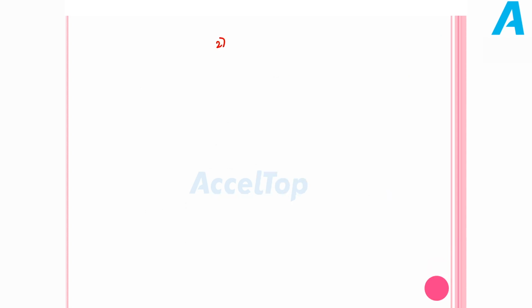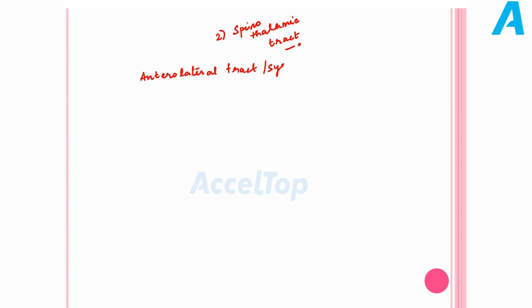So the second tract we are going to see is the spinothalamic tract. It is also called the anterolateral tract or anterolateral system. Why is it called the anterolateral tract? Because it has two components, an anterior component and a lateral component. Just remember, the spinothalamic tract has two components, the anterior spinothalamic component and the lateral spinothalamic component. Hence it is called the anterolateral tract. So this is the other name of your spinothalamic tract.